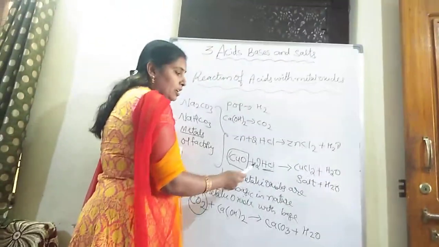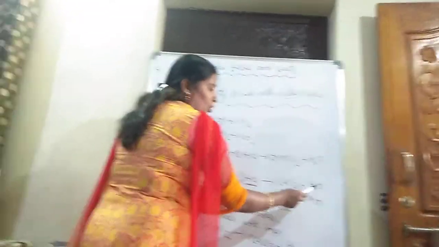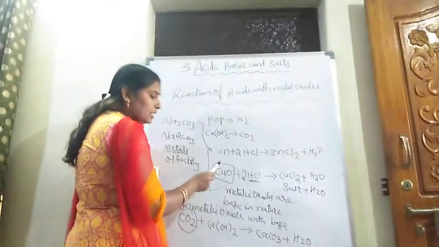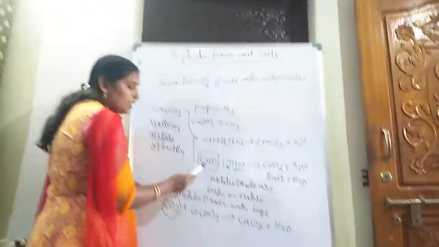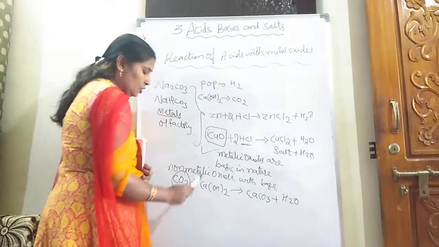Copper oxide plus HCl gives rise to cupric chloride plus water. Cupric chloride is nothing but a salt. Here acid is reacting with metal oxide and producing salt and water. Definitely this metallic oxide will be basic in nature.